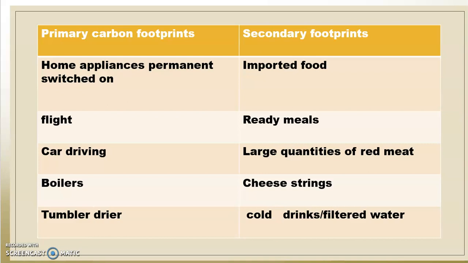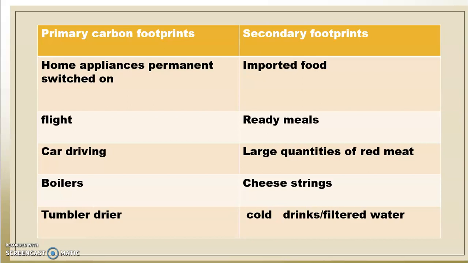The carbon footprints may be of two types. They may be the primary carbon footprints or the secondary carbon footprints. All the electric appliances we use in our houses are primary carbon footprint emitters, such as refrigerators, which are never switched off. They always remain switched on in our houses.